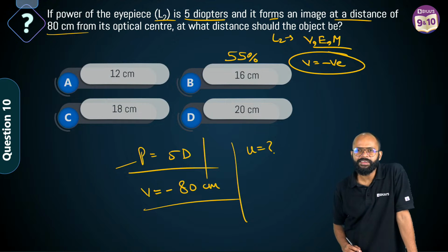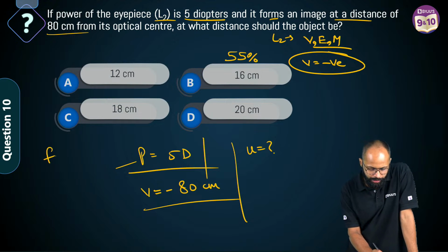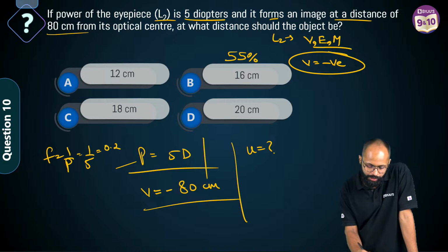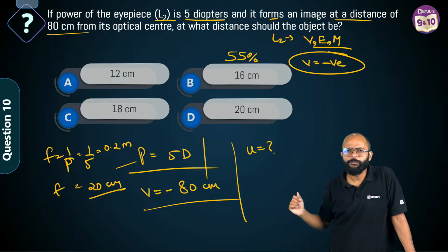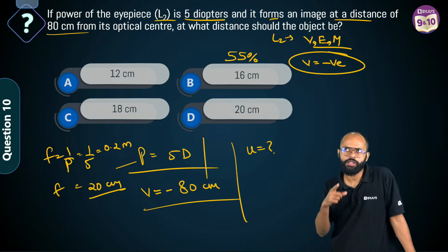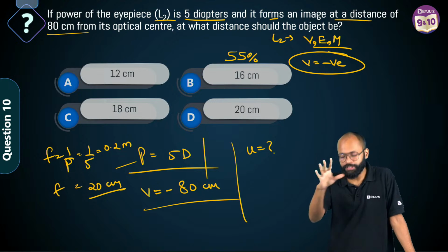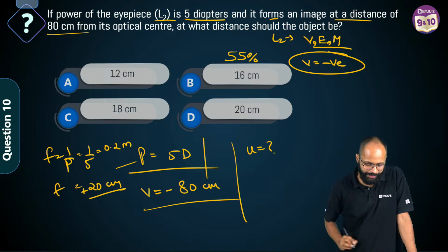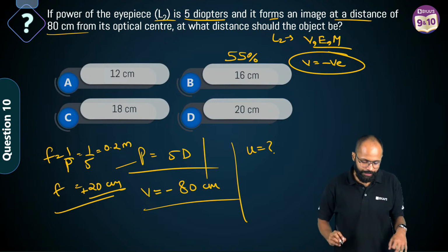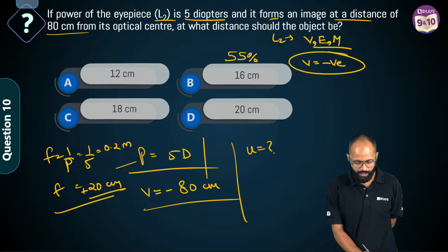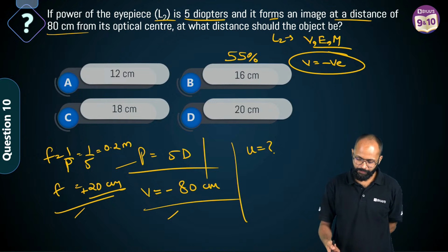If power is given to you, you can find the focal length. Sir, focal length is equal to 1 upon P, meaning 1 upon 5 is 0.2 meters, that is 20 centimeters. Will the focal length be plus or minus? Which lens? Sir, convex lens. A convex lens has positive focal length. Yes, F will be plus 20 centimeters. Clear. So F will be plus 20 centimeters. The focal length has come, V has come.